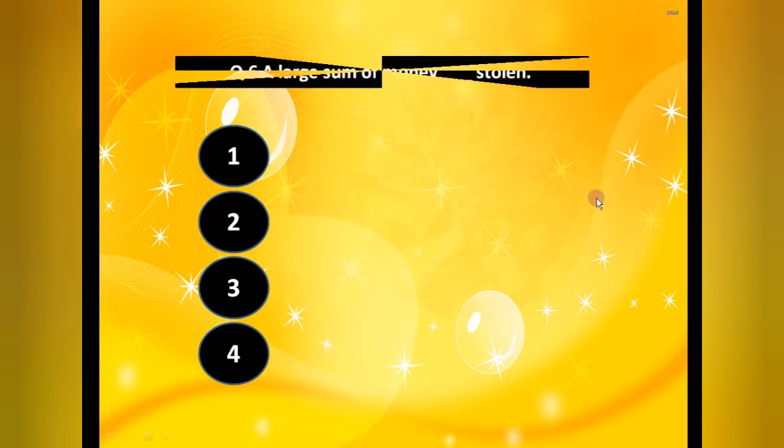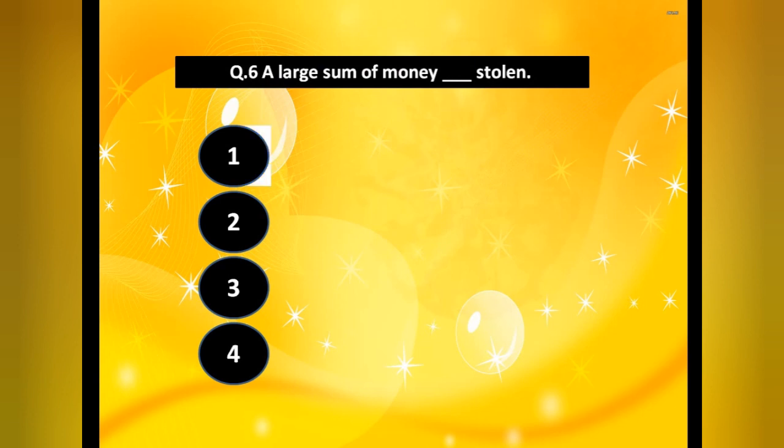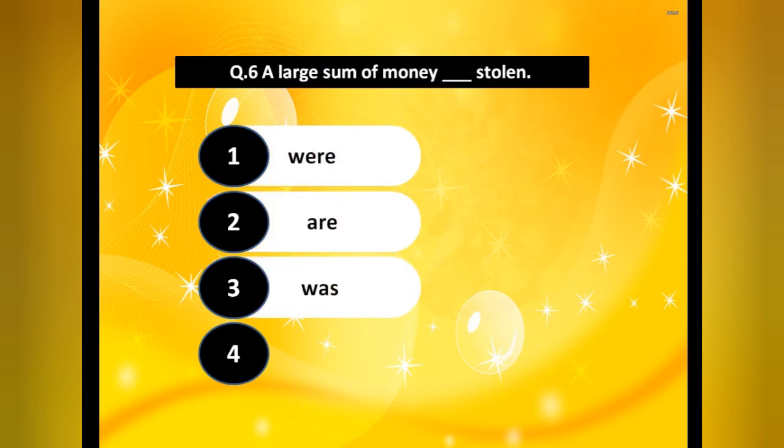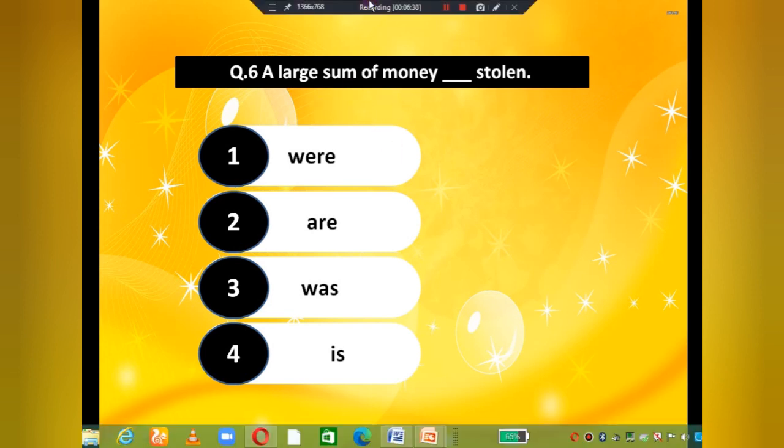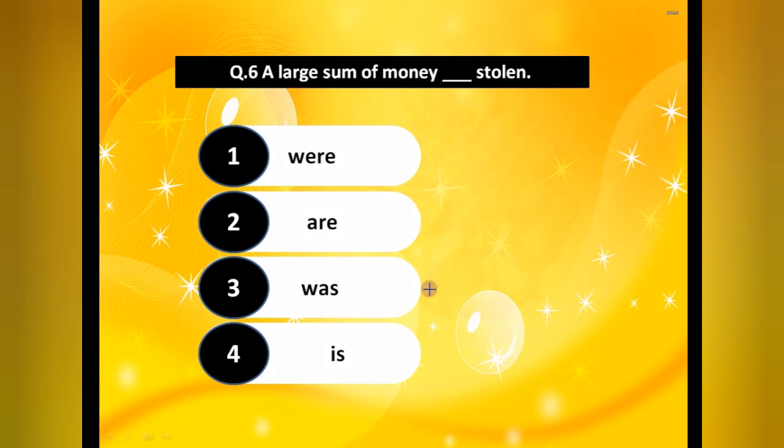Now the next one, a large sum of money dash stolen. Were, are, was, is. Now see, a large sum of money. Now see students, in a single blank we can put more than one answer. Okay, not for the exam, but here we can put was stolen. Here we are talking about money, which we count as singular and plural both.